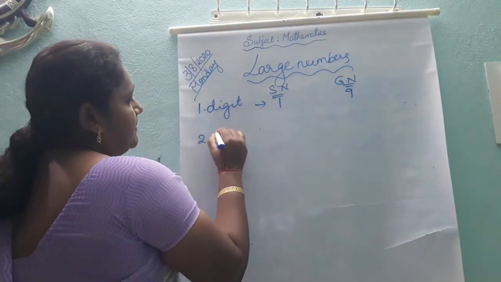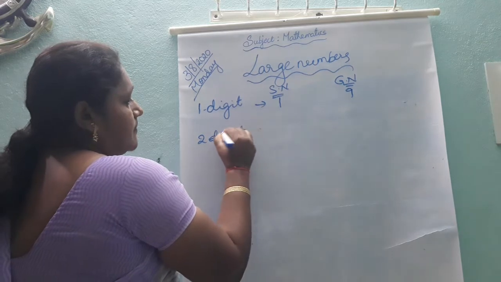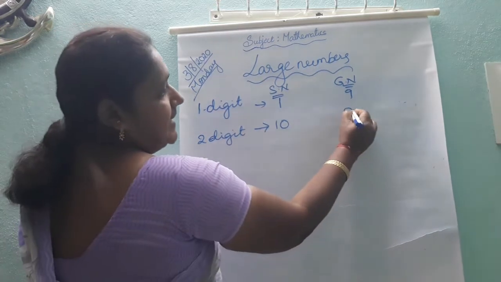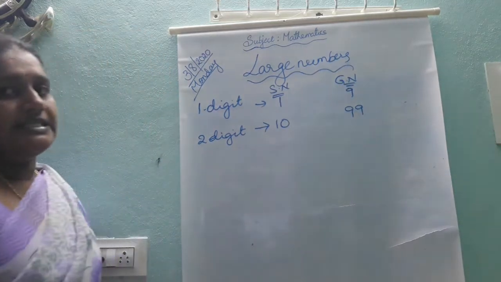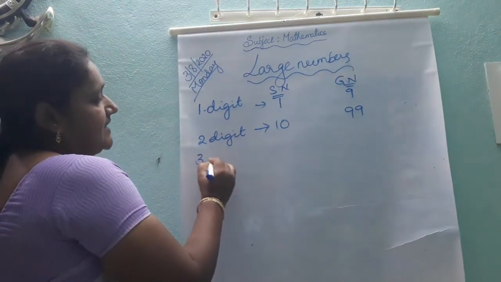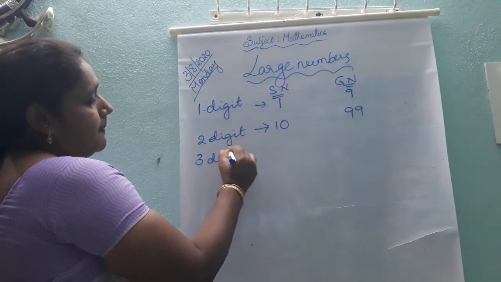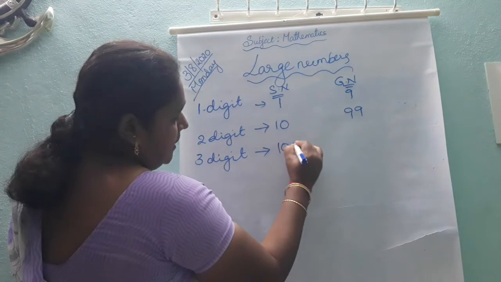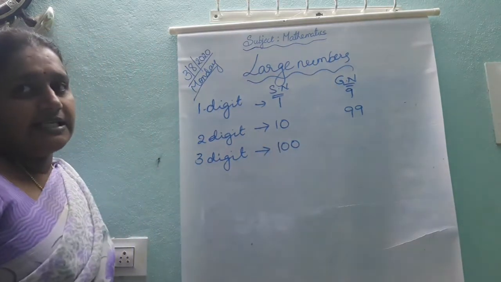In the 2-digit numbers, what is the smallest 2-digit number? 10. What is the greatest 2-digit number, children? 99. Next, 3-digit numbers. What is the smallest 3-digit number, children? 100. What is the greatest 3-digit number? 999.